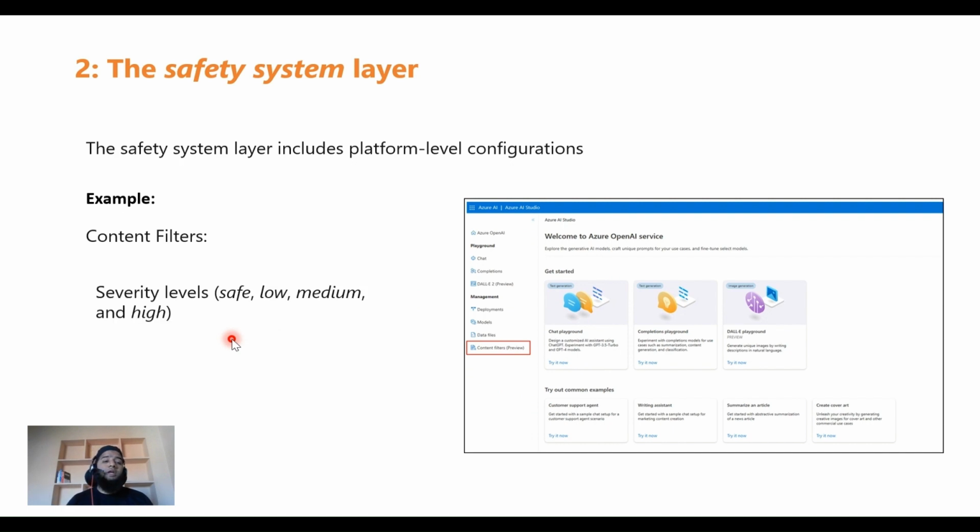Okay. So it has two mechanisms. First is severity level. It filters based on the severity level. It checks whether the output that your generative AI solution has given is safe, or low in terms of severity, medium or high. That's one way of content filtering. The other way is category. Categories of potential harm. Like, is it hateful, sexual, violent, or self-harm? Based on that, it filters your content. That's the second mitigation that you can apply at the safety system layer.